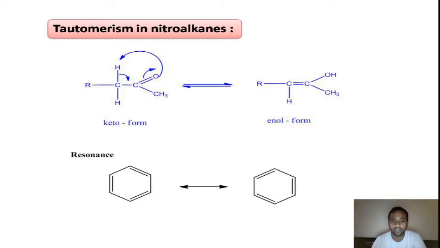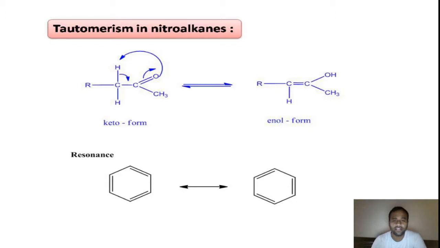But there is no effect of bond length in tautomers. And coming to stability, resonance structures increase the stability of the compound, but for tautomers there is no effect on stability based on tautomerism.